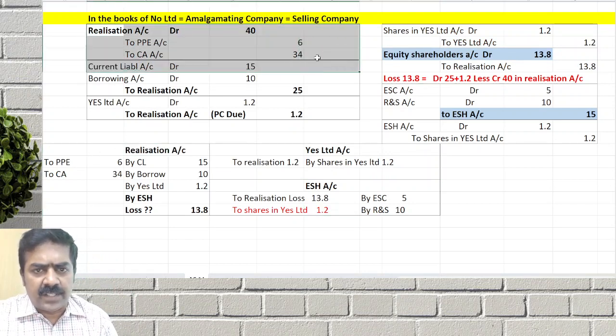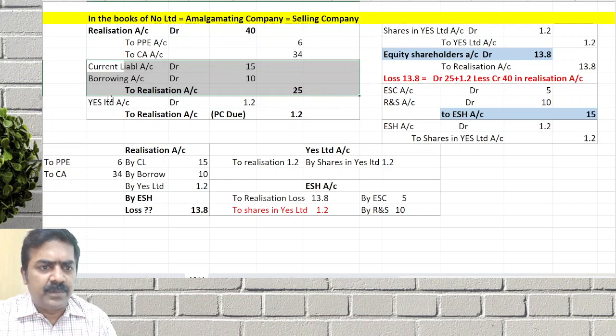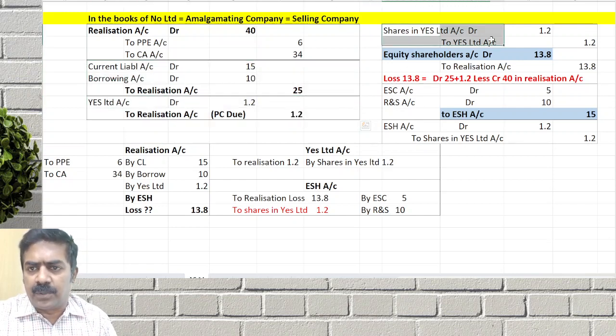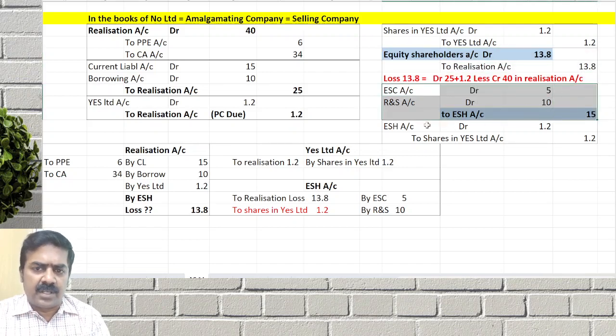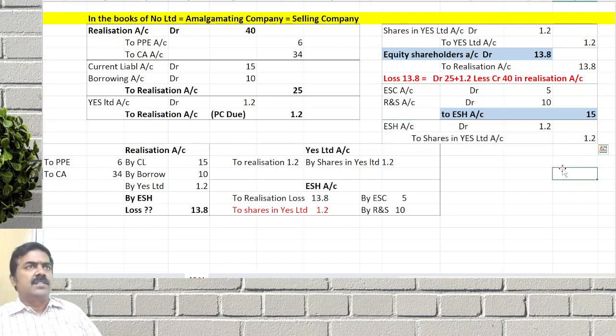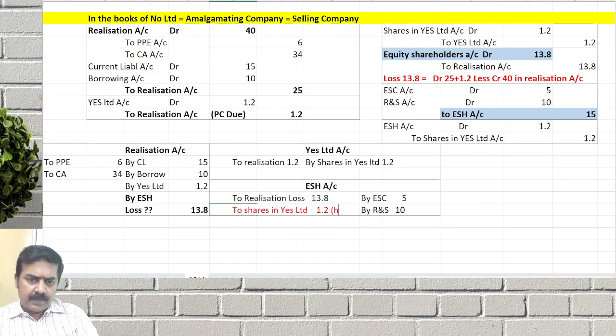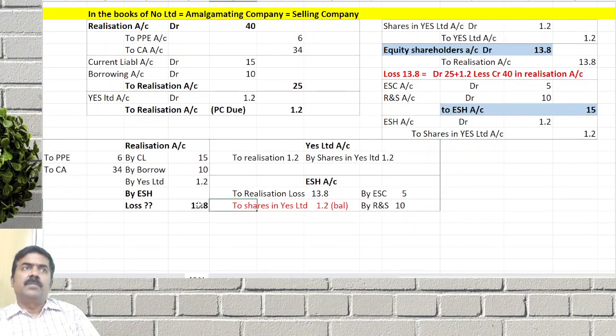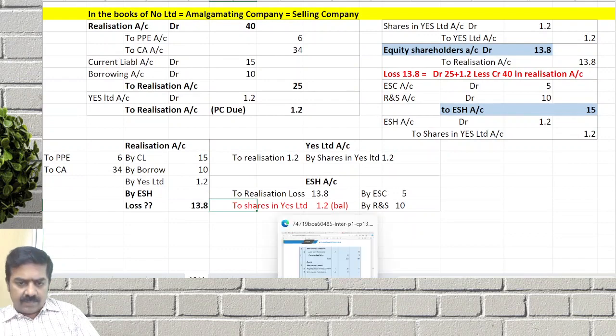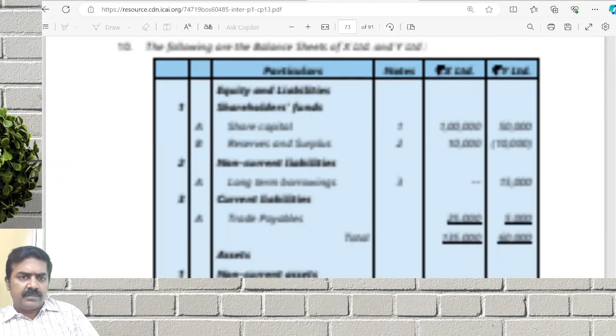Clear? Transfer assets at book value, transfer liabilities at book value, the purchase consideration due of 1.2 crores is received, the loss is transferred to equity shareholders account, capital and reserves are transferred. At the end, the final settlement is made to whom? Equity shareholders. If you prepare the ledger, the same will come. This is a balancing figure. The balance is finally settled. Done. This is for which question number? 9. Read question number 10.